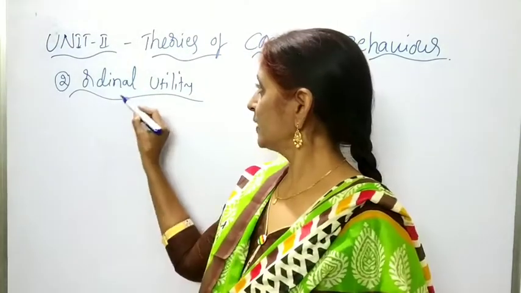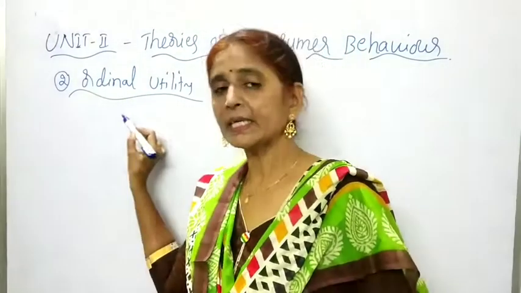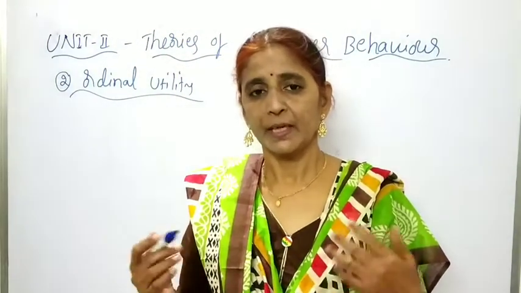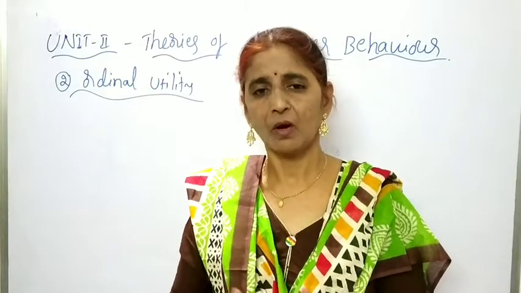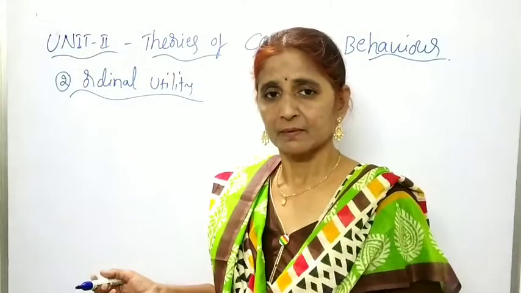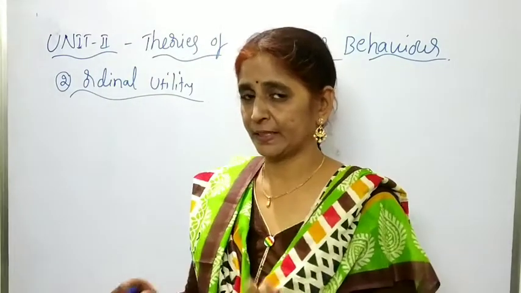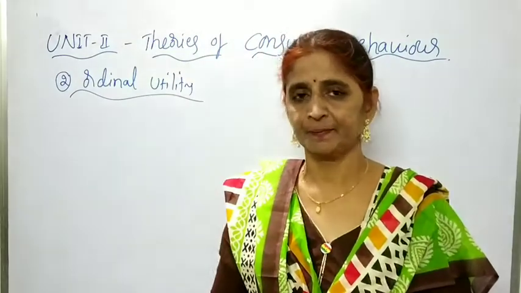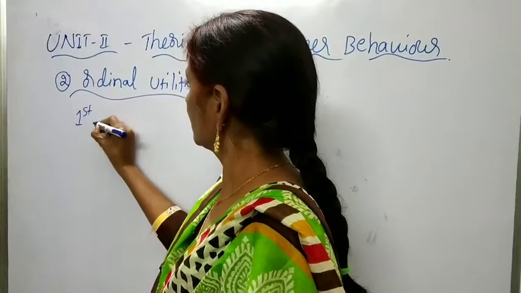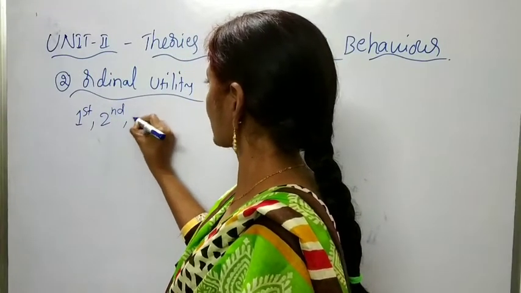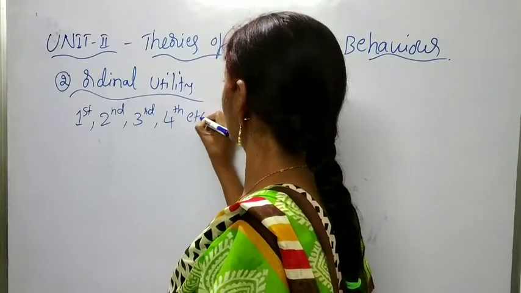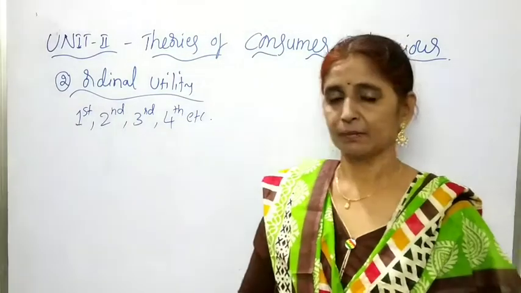So ordinal utility analysis says that utility can't be measured in numbers, that is quantitatively, but we are able to compare the utilities. So how is it possible? By giving ranks to the utilities we derive from different goods, we are able to compare the utilities. That is, the ordinal numbers: first, second, third, fourth, etc. These are the ordinal numbers.